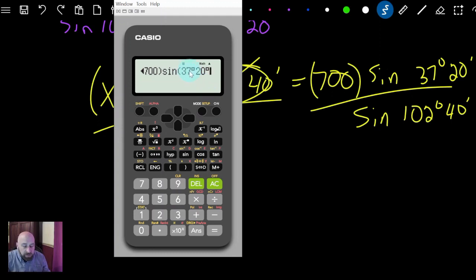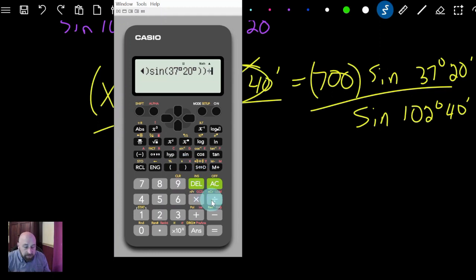What I did was I told the calculator that this is 37 degrees and 20 minutes. Now, if I had seconds, then I would put another number with another push of that degree button, and that would give me seconds. But I don't have seconds in this case, so I'm going to close my parenthesis, and close it again, saying that the top of this fraction is done.